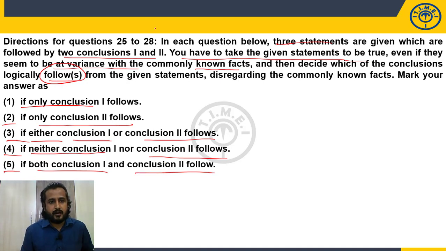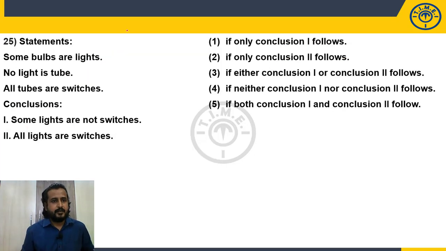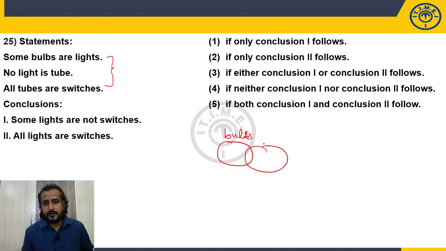Now for all four questions, 25, 26, 27, 28, deductions. Now, let's go ahead with the statement. Some bulbs are lights. First, draw the basic diagram for the given statements. Some bulbs are lights.